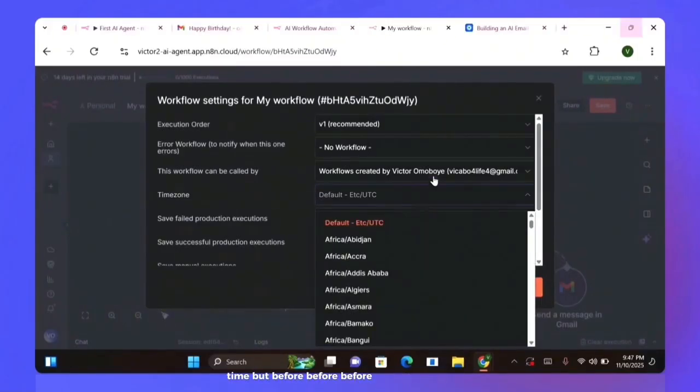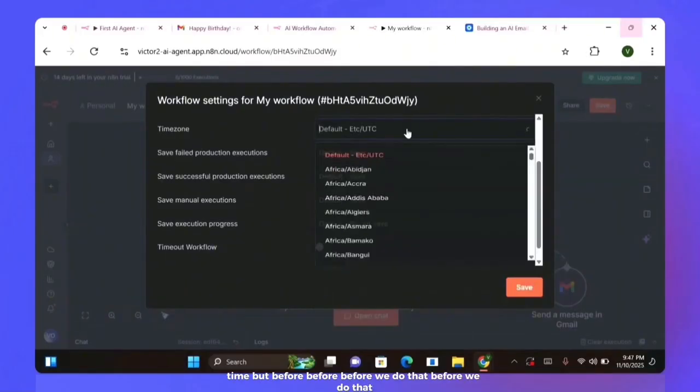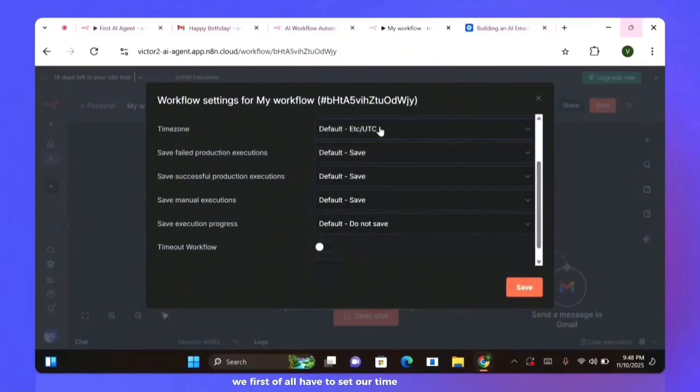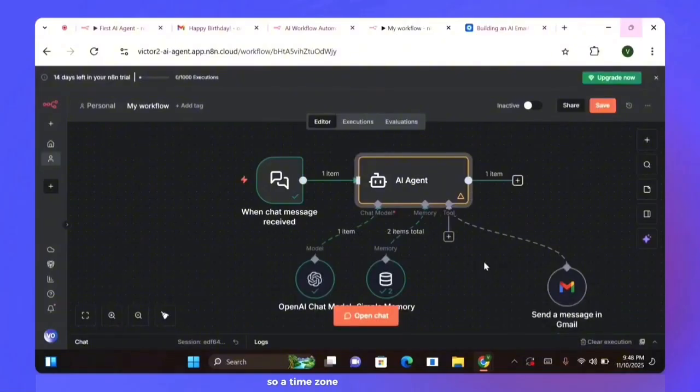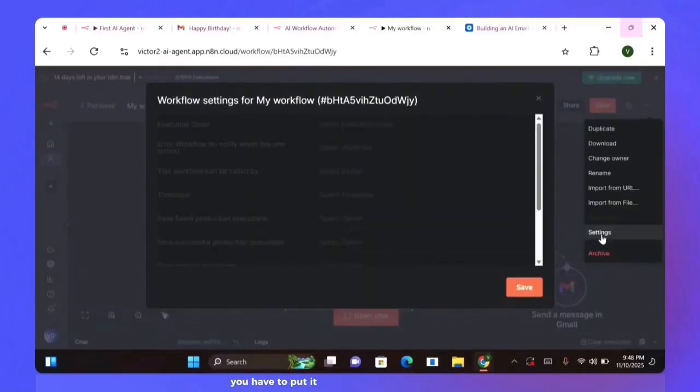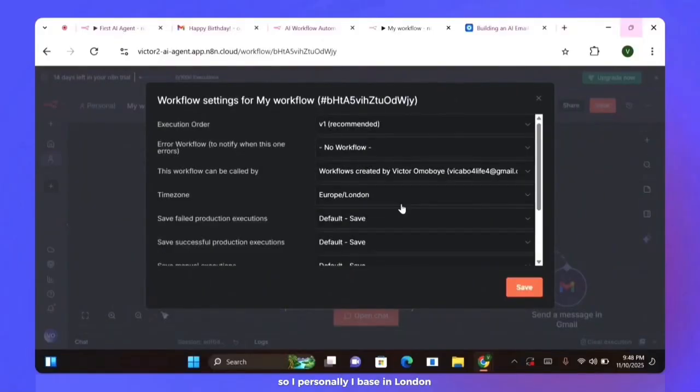We can start by telling it the current time. But before we do that, we first have to set our time zone to the current time. We click on these three dots, go to settings, and then we're going to see a time zone. Under this time zone, it depends on where you're based. You have to put your current location. I'm personally based in London, so I'm going for the London time. You can see Europe/London. I click that and then I save it.